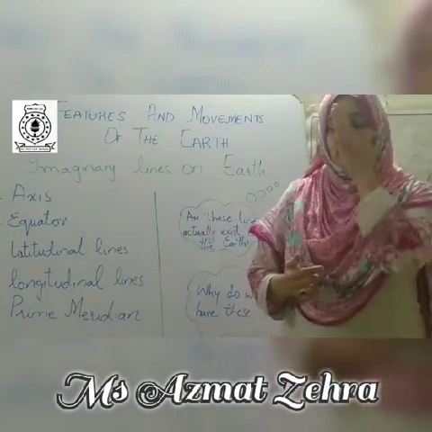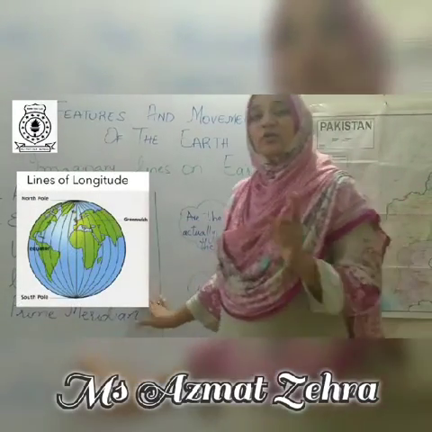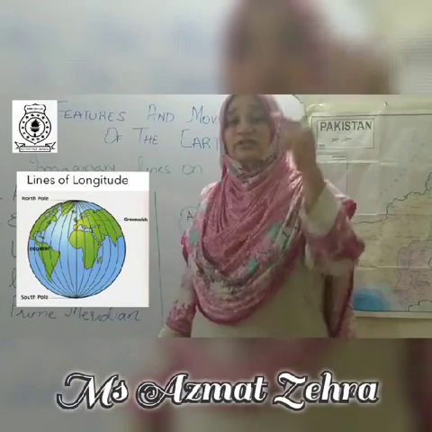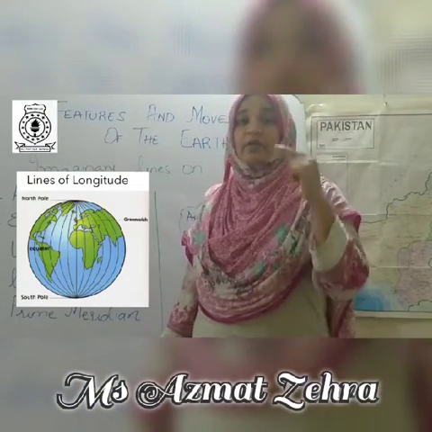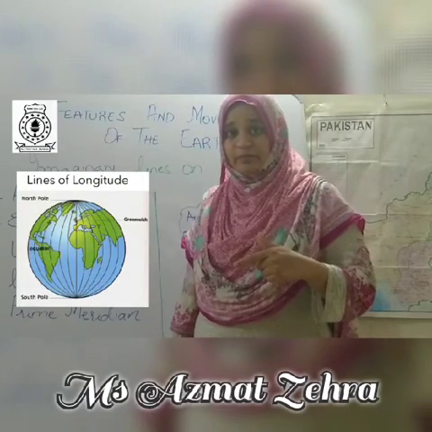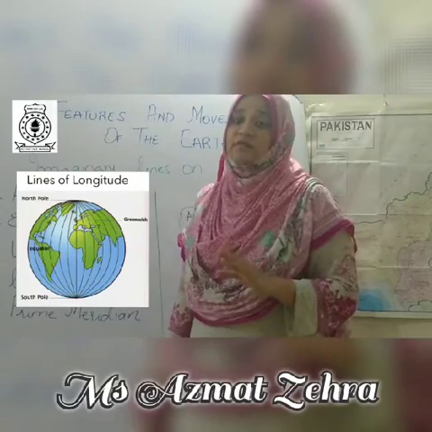Now we go ahead to the longitudinal lines. Longitudinal lines are the lines which run from north pole to south pole, and these are almost 360 lines.